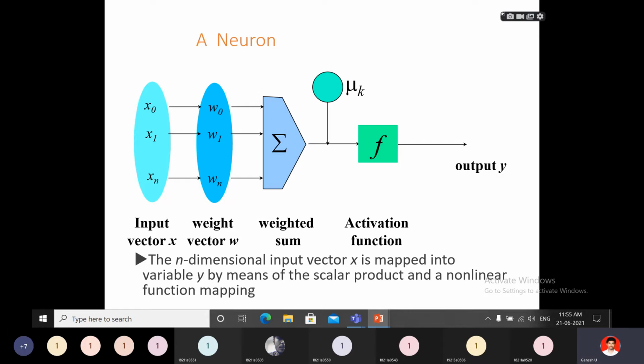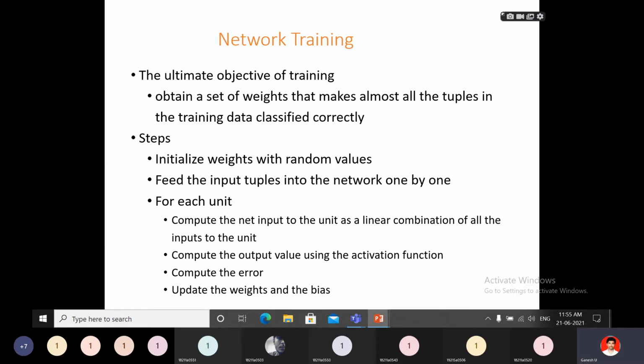Network training: the ultimate objective of training. The number of times we train, the main objective is accuracy, to get the exact result. Obtain a set of weights that makes almost all the tuples in the training data classified correctly. Classified correctly means that is the exact result. No matter how many nodes you are using, all the tuples in the training data should be classified.